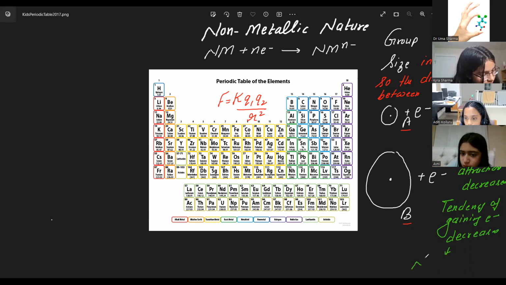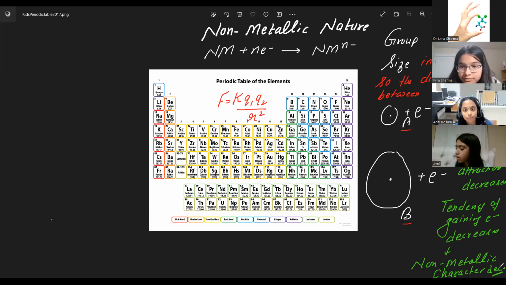Non-metallic character increases or decreases? Decreases. Decreases. Yes, Avni, your question, please.